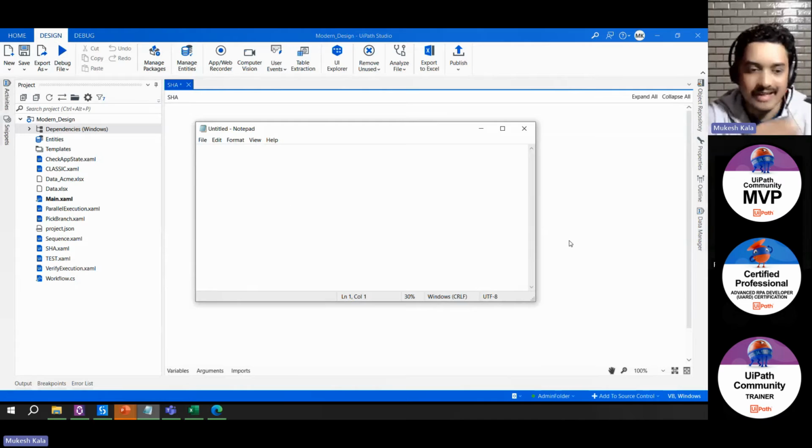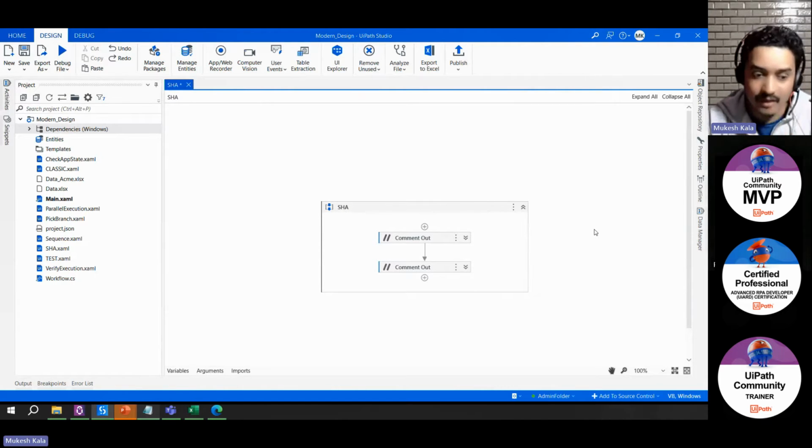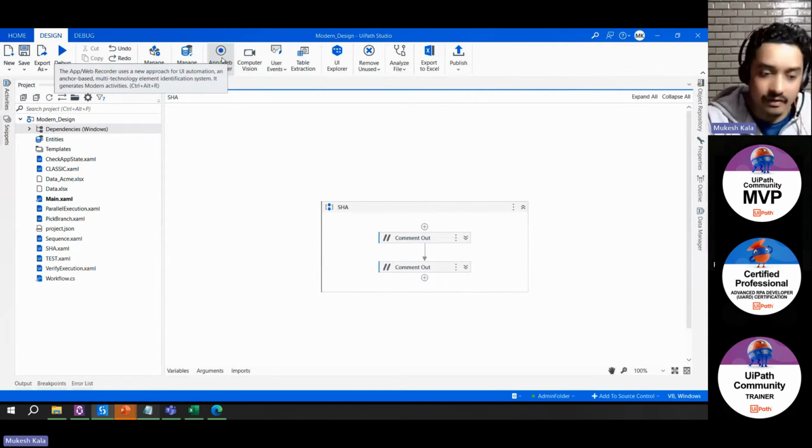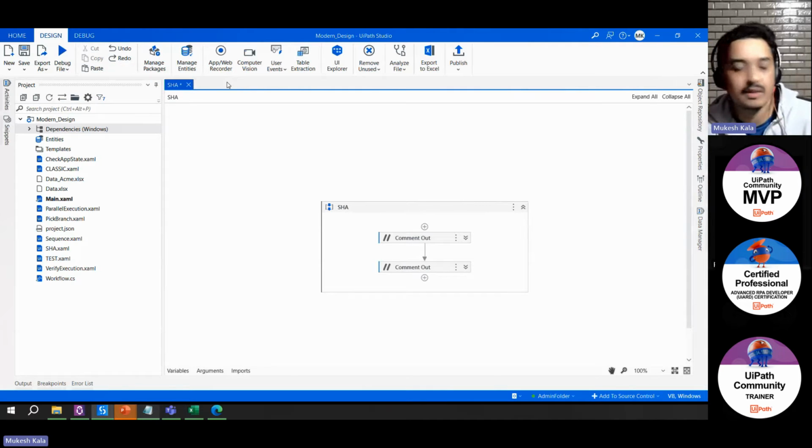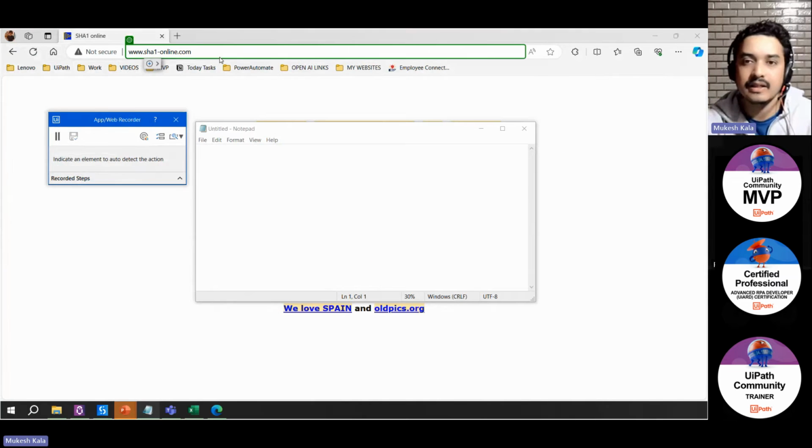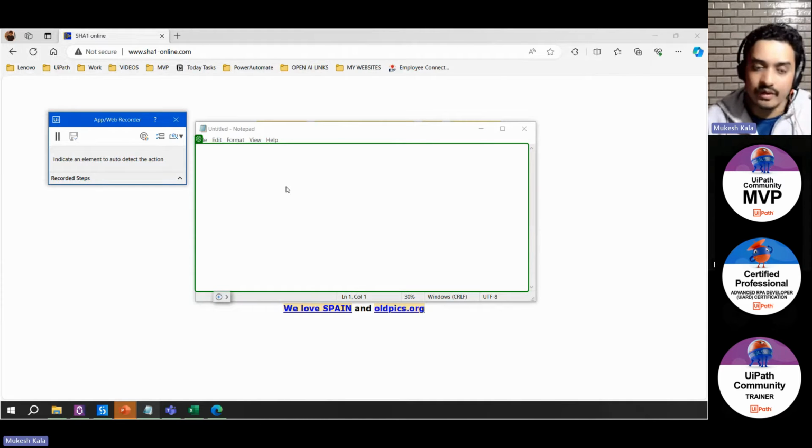One way of doing the automation is to drag and drop the activities. UiPath though has an option called the recorder, where you can record the steps. Same like you have a camera in your mobile, you start the recording, record the things, and replay it again and again. You can do the same with automations. You just click on this button, the app/web recorder at the top, and you can see it has started the recording. My cursor has changed. Now whatever I do with the keyboard and the mouse, all those actions will get recorded.